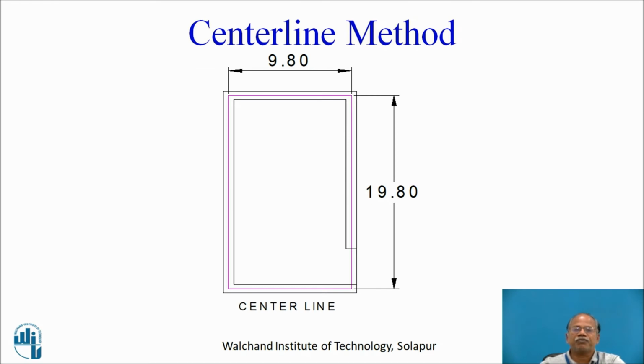The same compound wall for a plot of 10 meter by 20 meter size will help us in generating the center line. So, we have drawn the center line in red in this particular sketch, which shows you the center to center distance between opposite walls in width as 9.80 and in length 19.80. Here the assumption is that wall thickness is 0.20.